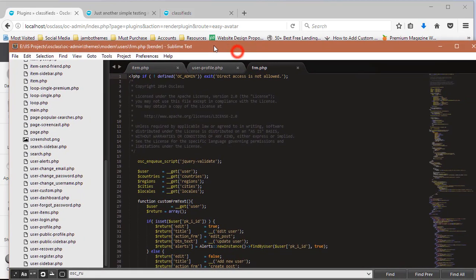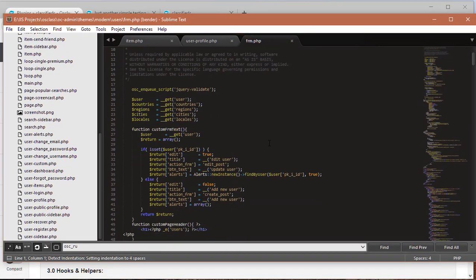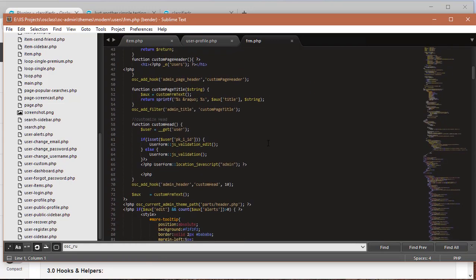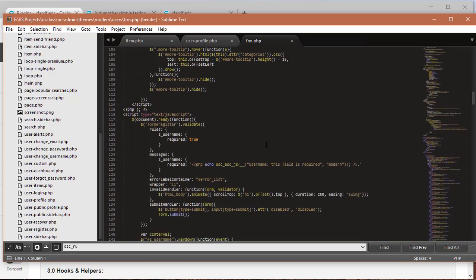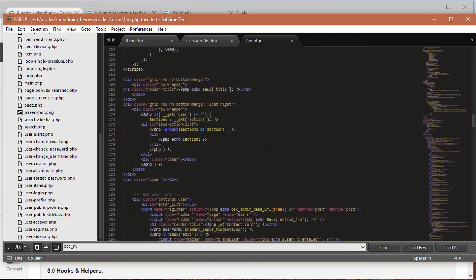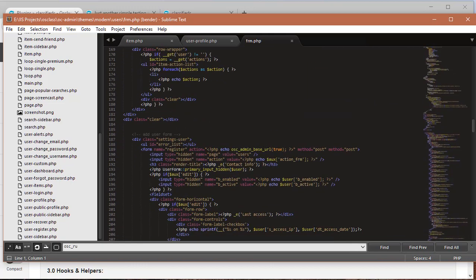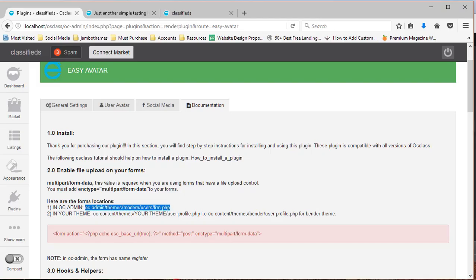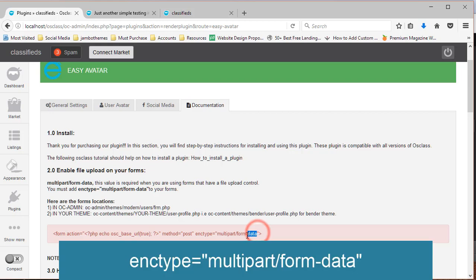Within this file, we are going to find a form with the name register, as the documentation says. Here it is. So I'm just going to copy and paste this attribute from here.